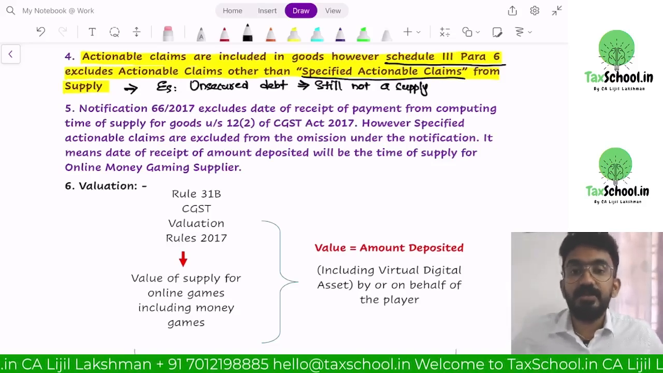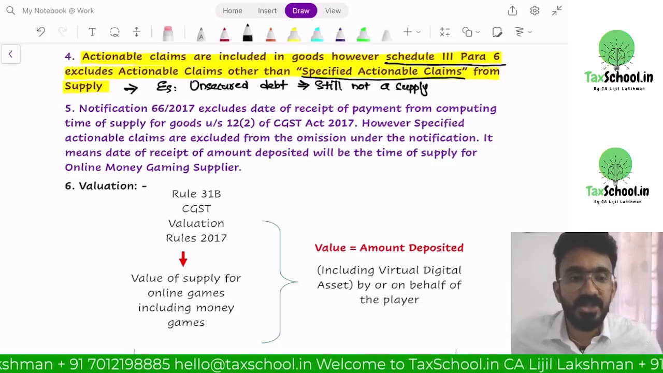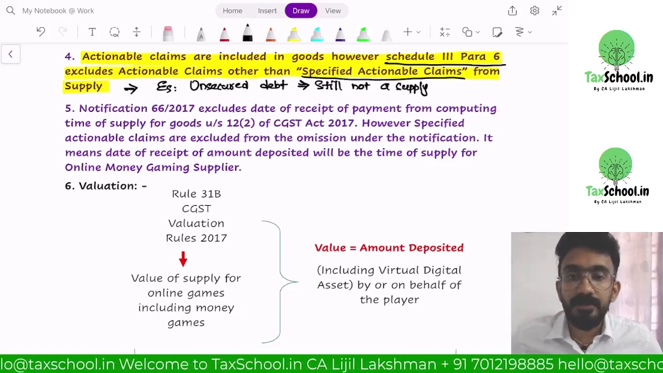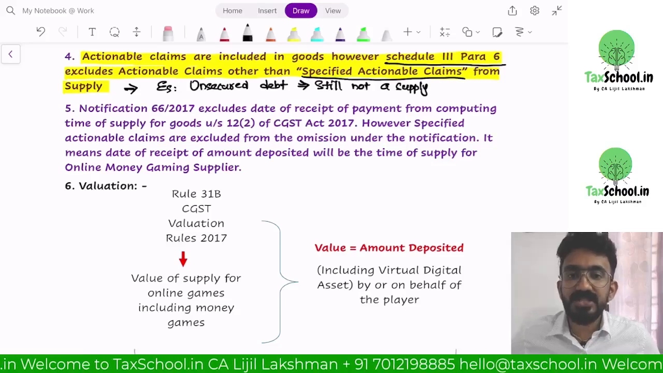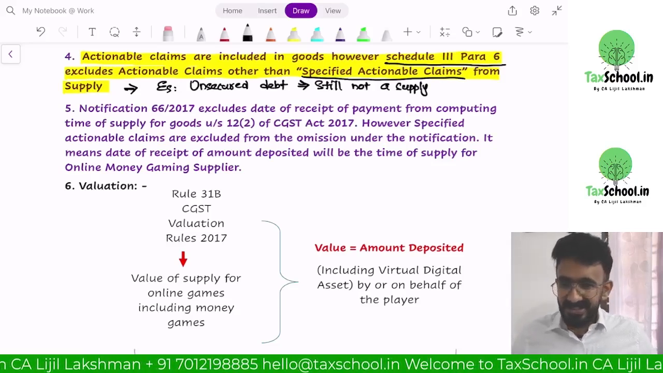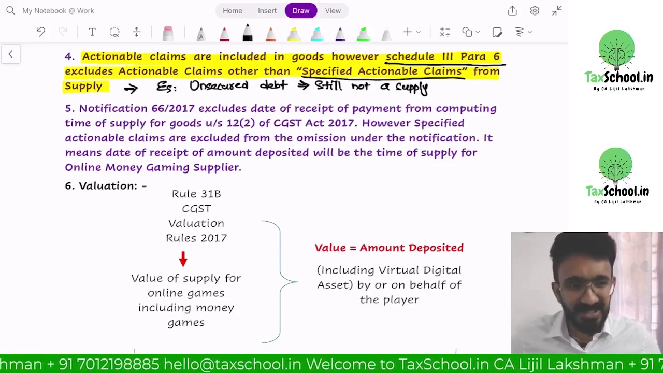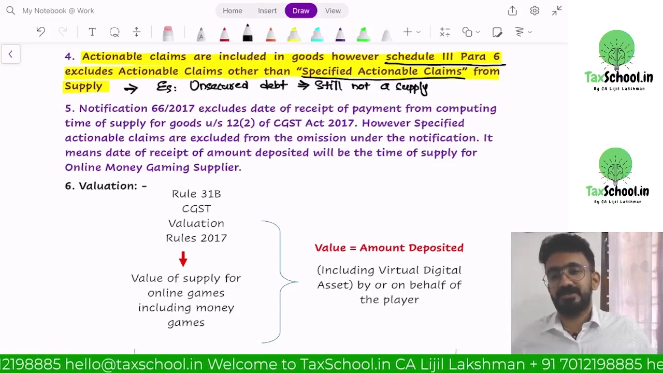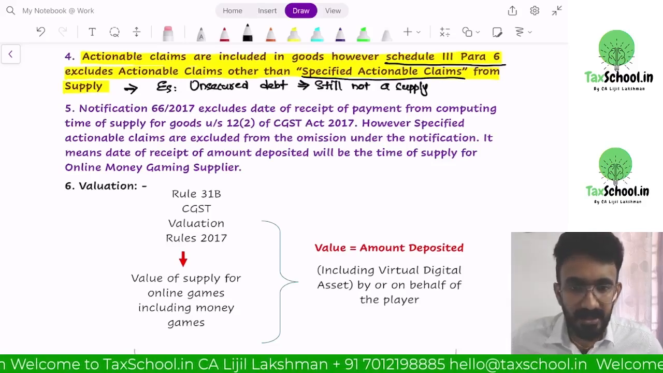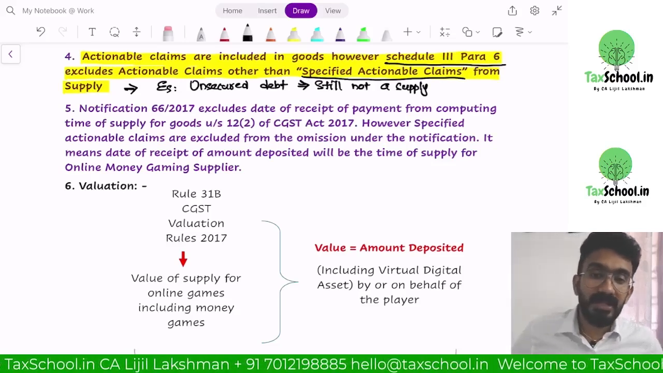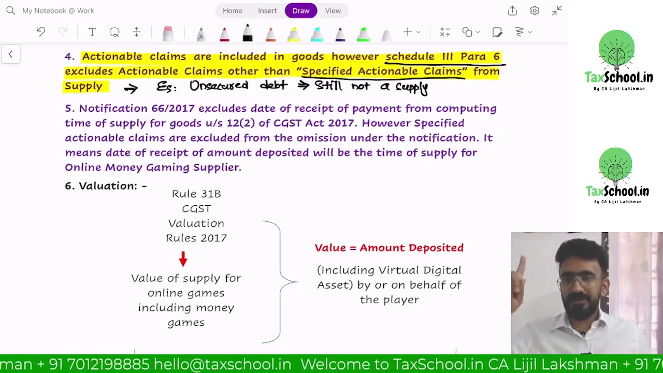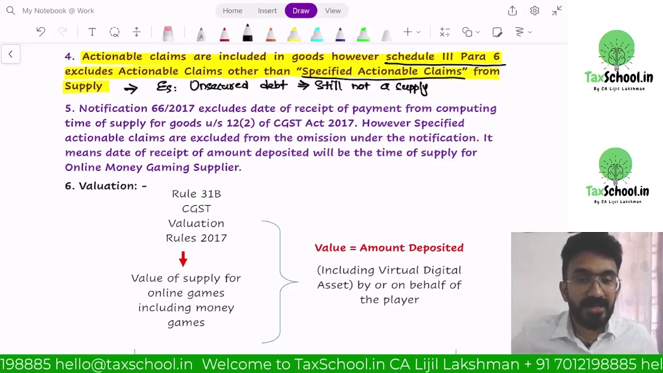Your activity will be considered to be supply of goods under GST, because online money gaming is now under what definition? Goods definition, because it's a specified actionable claim. It looks very absurd, no? Does not look like goods, but they're saying it will be considered to be goods. Are you guys understanding? Okay. Now, what is the benefit that they wanted to get out of that? They said 28% taxes, one benefit. Second benefit, I wanted tax on the entire amount.